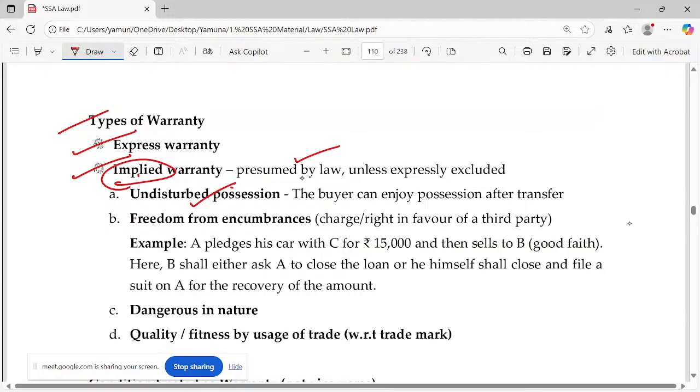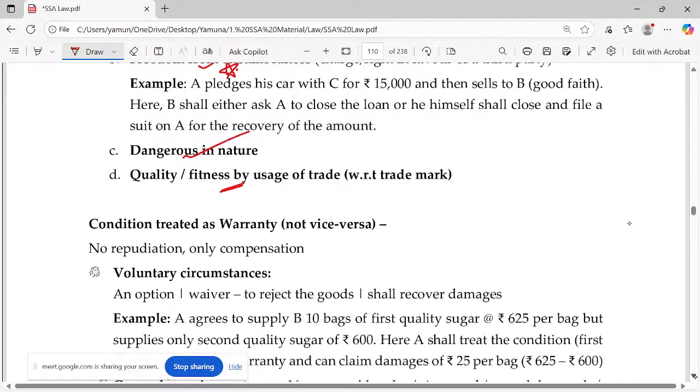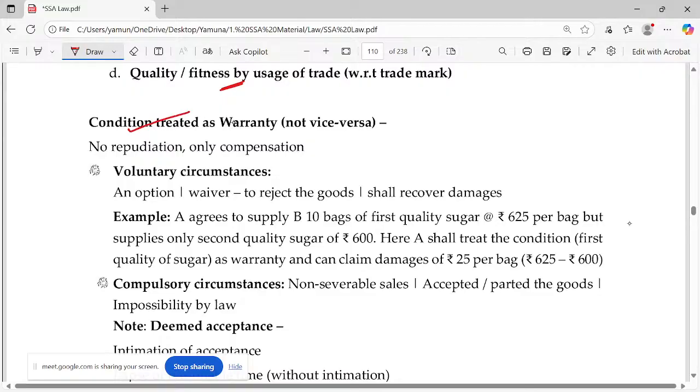Okay, it's presumed by law when you give a bird how the law takes it. You have to apply that. Okay. Freedom from encumbrances. If I sell a property or goods to you, what will you think? You will think of clear title. And danger is a nature and we have said that earlier. And quality and fitness by trade or usage is a normal point. Okay. Condition treated as warranty.